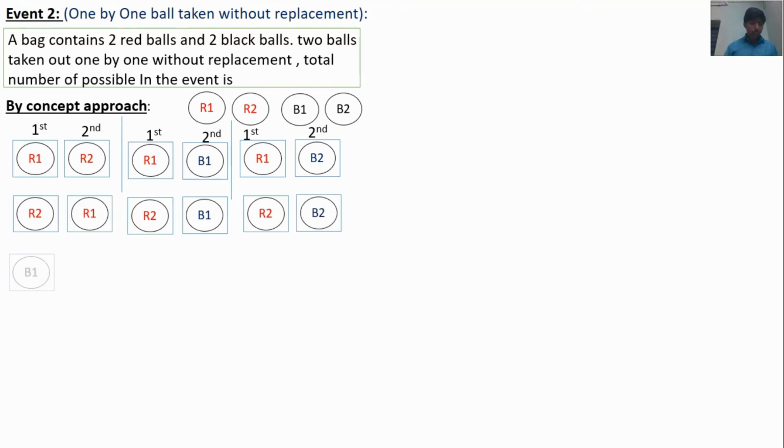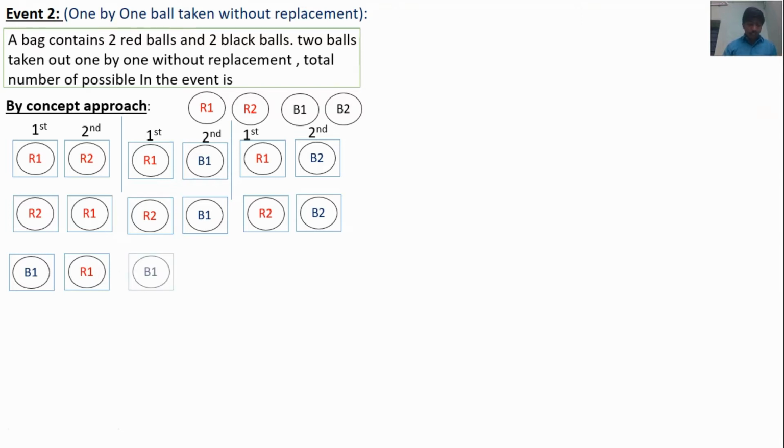Maybe next possibles: first ball may be B1, second ball may be R1. If the balls are taken simultaneously, these are the same. B1 R1 and R1 B1 are the same, but here it is not the same because the balls are taken one by one. Here the first ball is R1, here the first ball is B1.